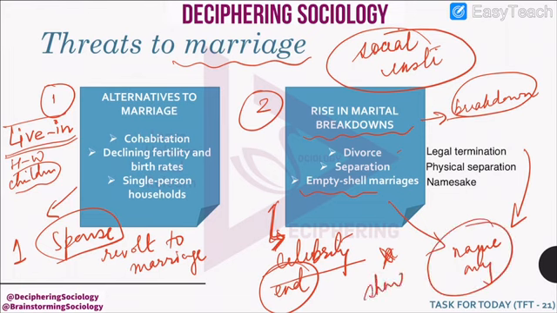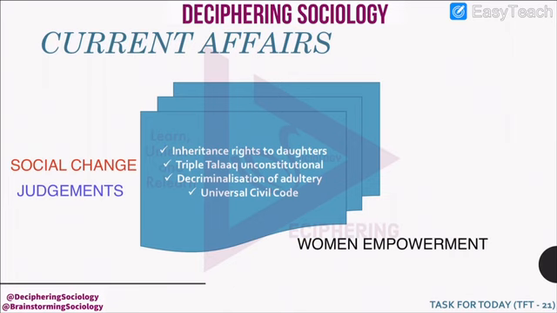It is just to show the society that they are married, but in reality they have stopped having sexual relationships with each other, and they are not close to one another anymore. So these alternatives to marriage, as well as the rise in marital breakdowns, are threatening the institution of marriage.